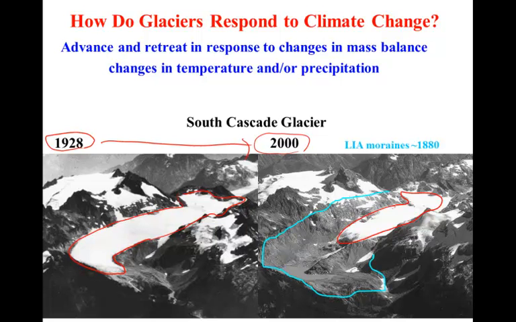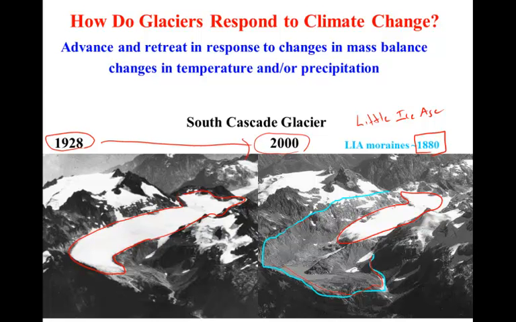Well, what I've drawn on here in blue is the position of the glacier in approximately 1880, as shown by the location of its moraines that it deposited during a period of cool climate conditions called the Little Ice Age. This is when glaciers advanced throughout the mountains of the Northern Hemisphere, starting around the year 1200 to 1400 AD and reaching a maximum size in the mid to late 19th century.